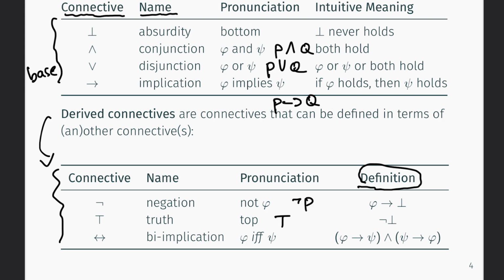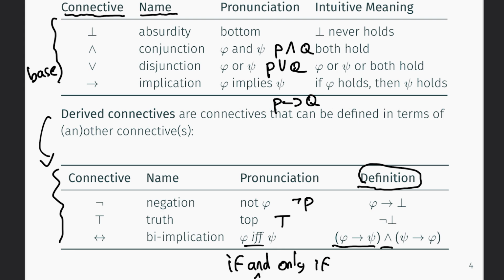Then finally, we are looking at the biimplication, and we pronounce it as phi if and only if psi. So that abbreviation stands for if and only if. So what does that mean? Well, it's really clear from its definition and also from its pronunciation. So if and only if, phi if and only if psi. So if phi holds, then psi holds. That's the first if, that's this part. And we know that and is the name for the conjunction, so that's why we see a conjunction here. And only if.